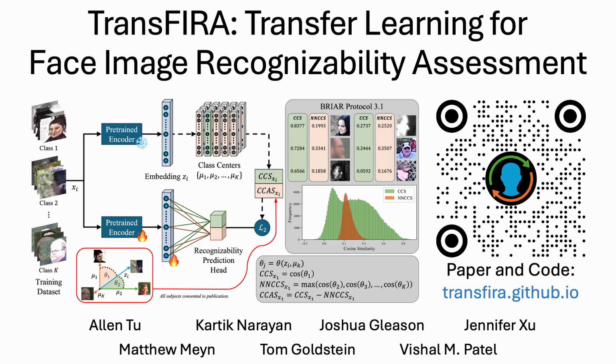In conclusion, we introduced TransFIRA, Transfer Learning for Face Image Recognizability Assessment. Our paper is an oral presentation at the 20th IEEE International Conference on Automatic Face and Gesture Recognition, or FG 2026. TransFIRA enables state-of-the-art template aggregation performance through principled filtering and recognizability-aware weighting, outperforming previous face image quality assessment methods. Additionally, we provide novel extensions to body recognizability prediction and encoder-grounded explainability.